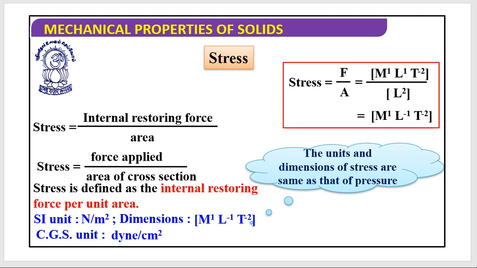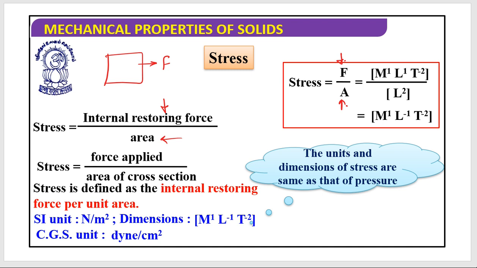Suppose this body is there and you apply a force on it, and a restoring force is developed. Then this internal restoring force divided by its cross-sectional area is what we call stress.